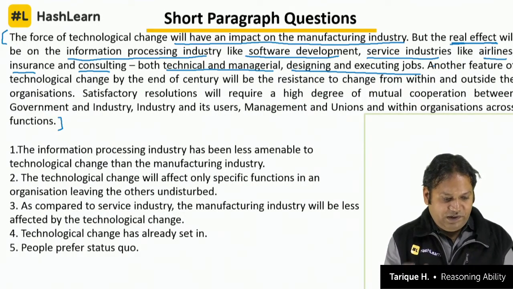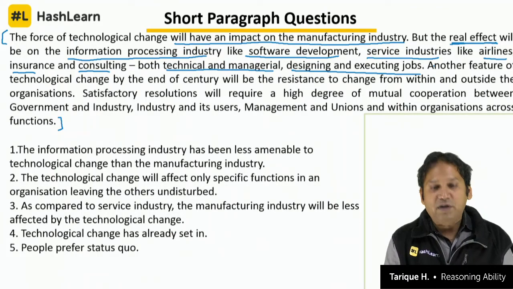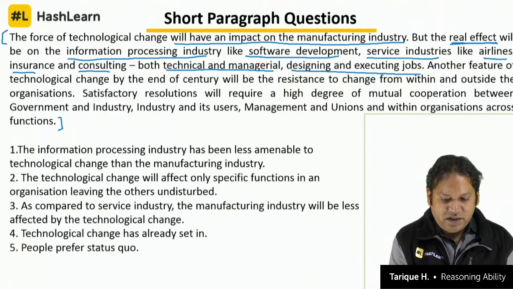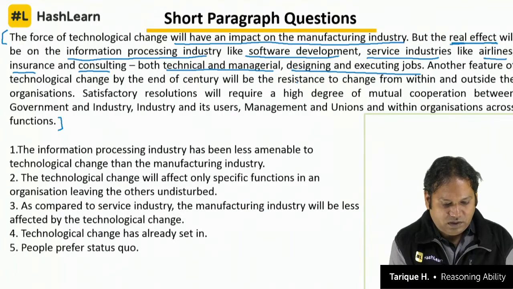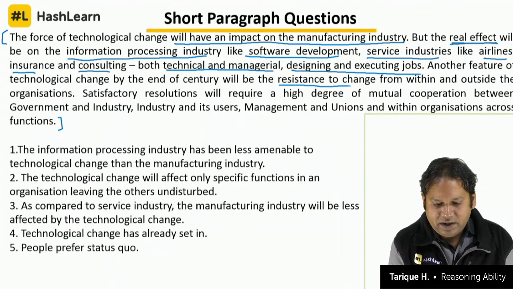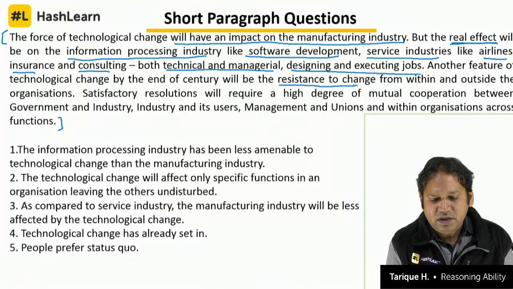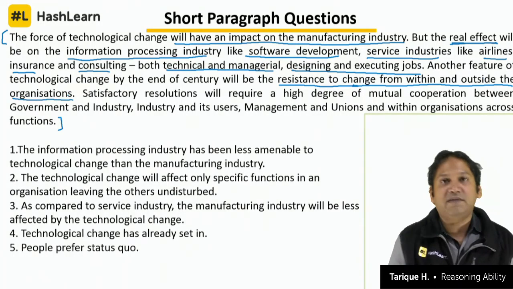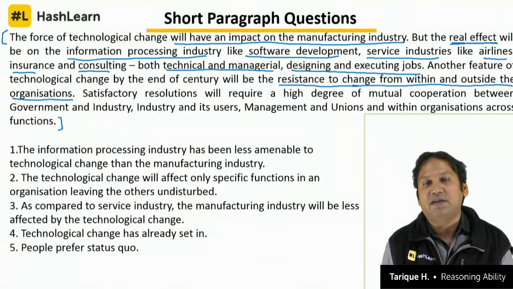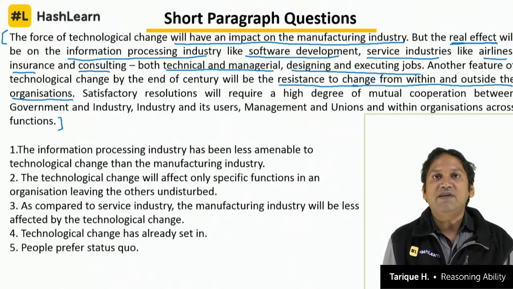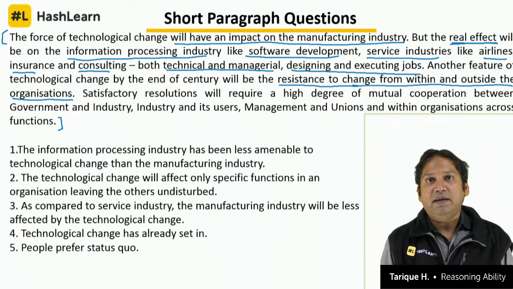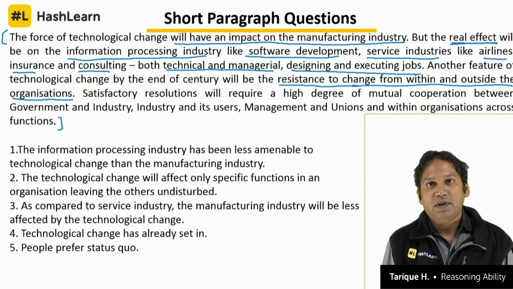Another feature of technological change by the end of century will be the resistance to change from within and outside the industry. That means there is a natural resistance to change from within and outside the organization. Whenever there is a change in the business scenario, whenever something new happens, the existing industries initially try to resist the change. That is natural, correct?